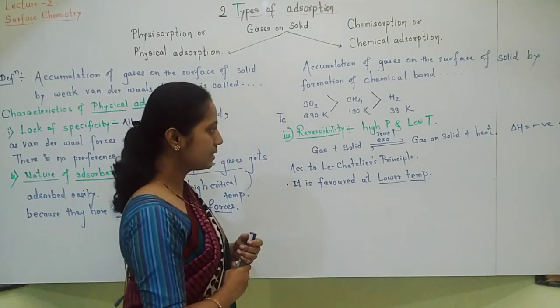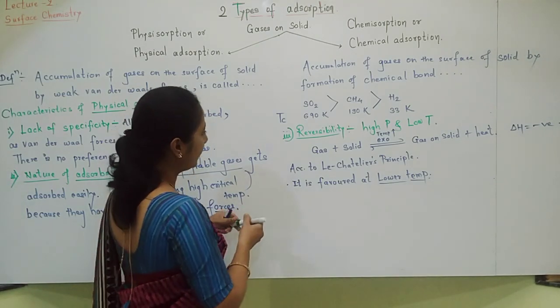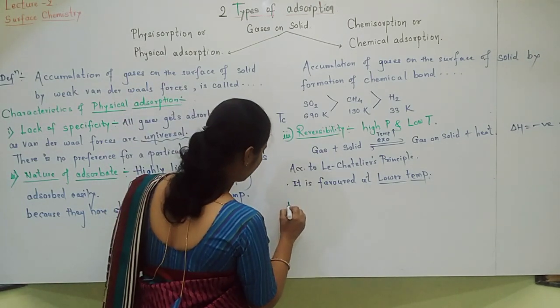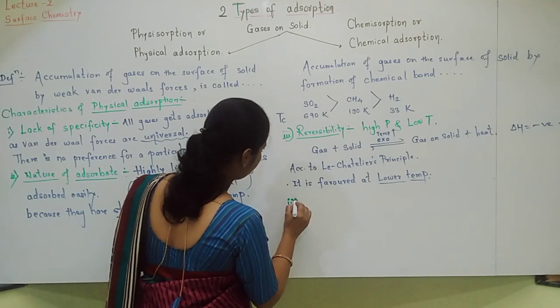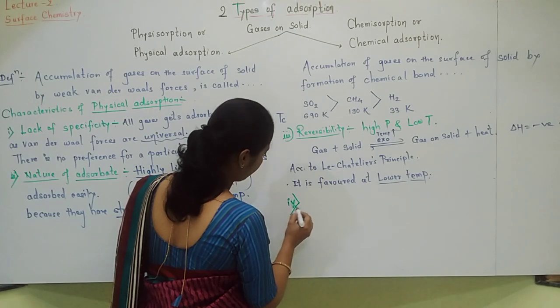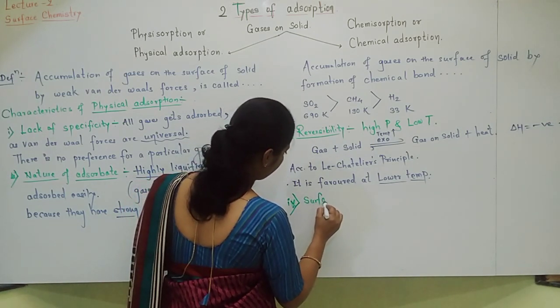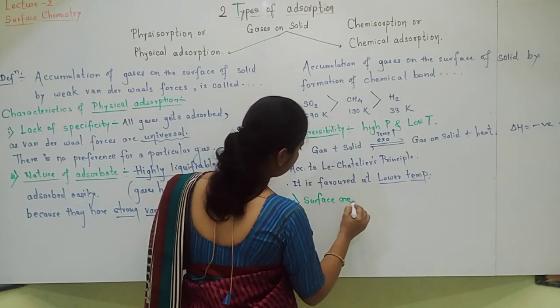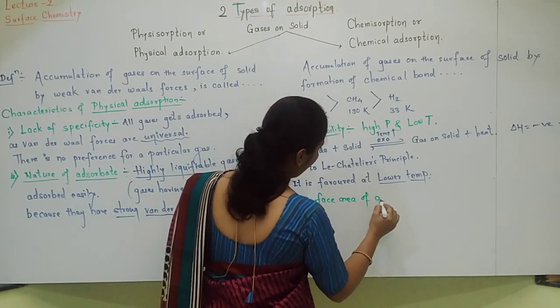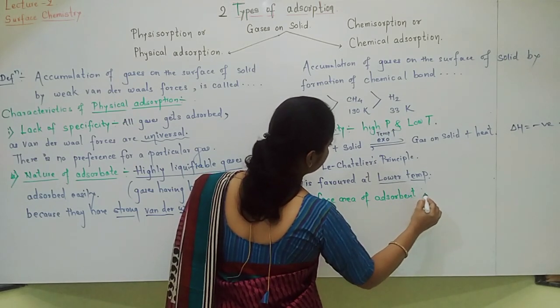Let us move towards the next characteristic of physical adsorption. That is surface area of adsorbent.